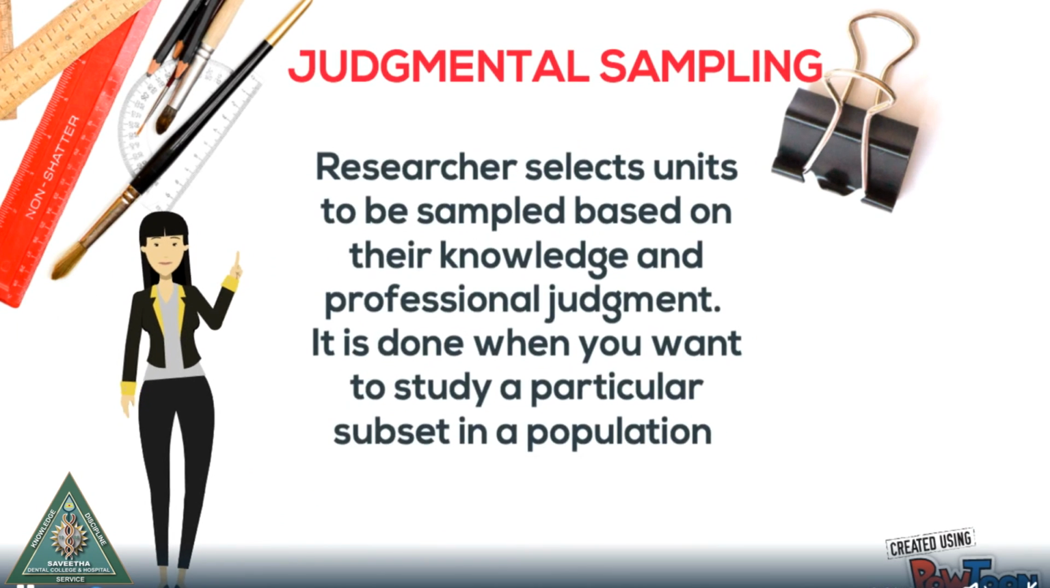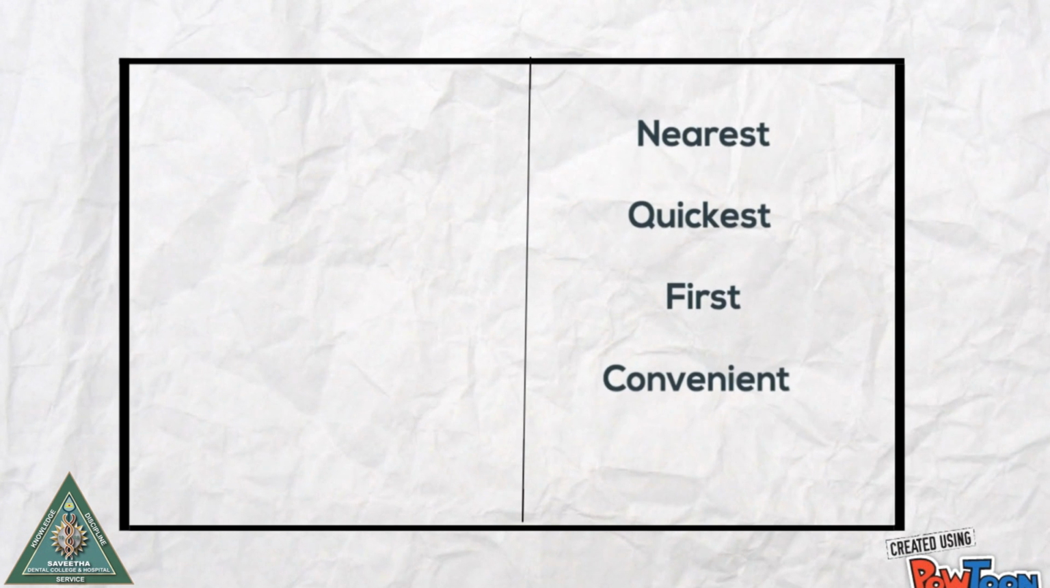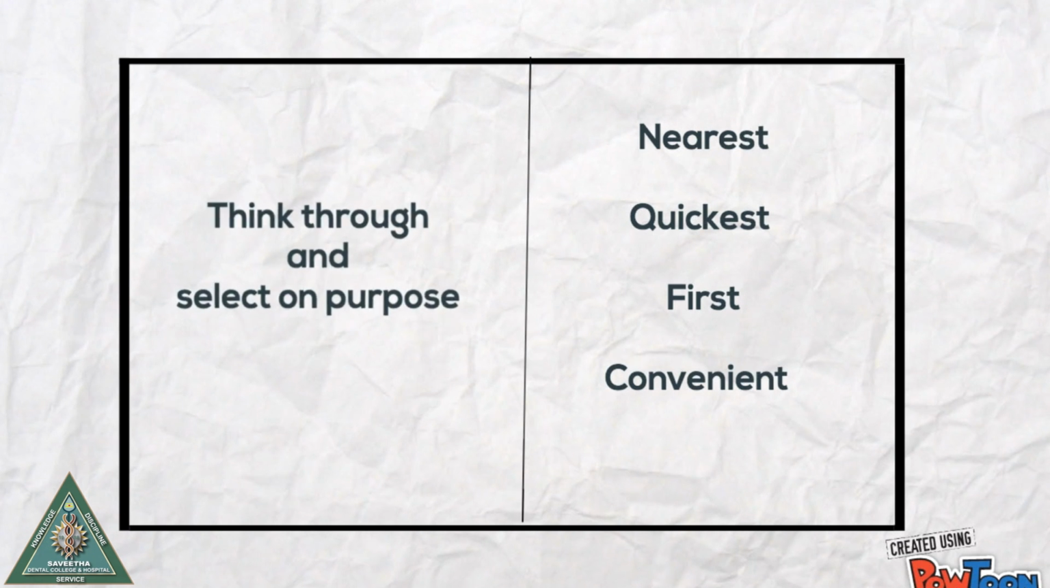Second, judgmental or purposive sampling. The researcher selects units to be sampled based on their knowledge and professional judgment, done when you want to study a particular subset in a population. Purposive sampling is not convenience. Convenience is what is nearest, quickest, first and most convenient. Purposive is when you think through and the population is selected on a purpose.